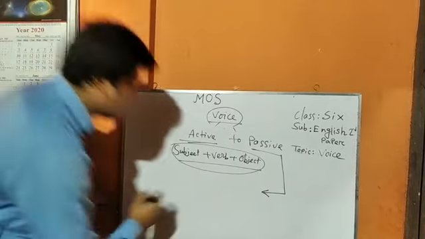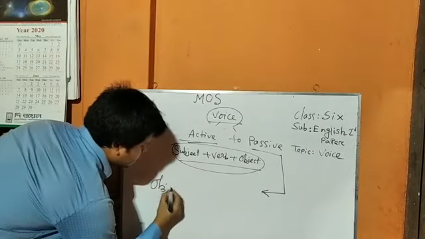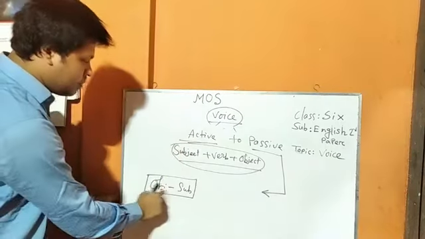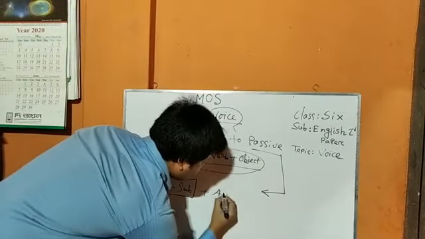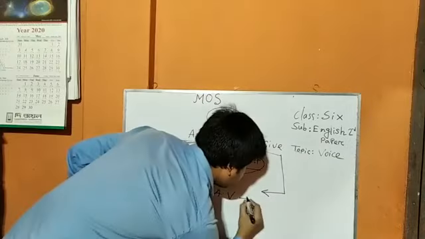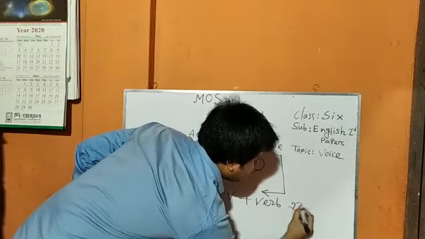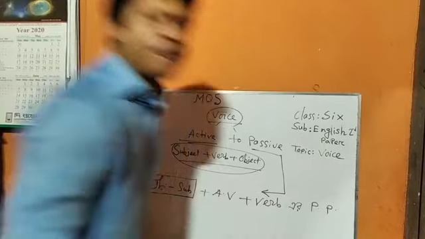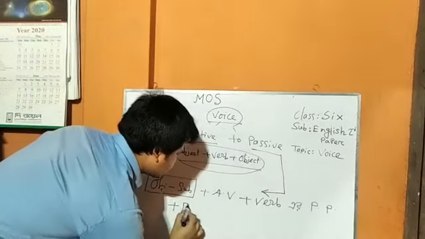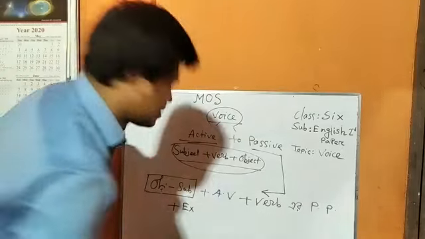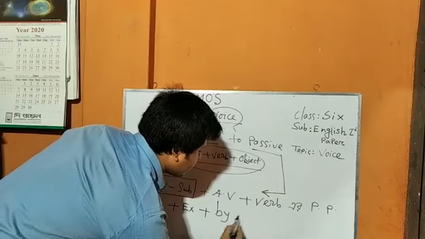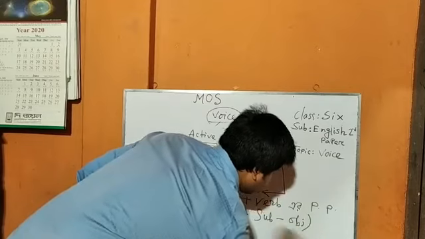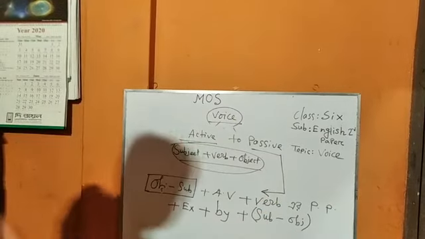The structure of passive voice is: object will be subject, plus auxiliary verb, plus the past participle form of the verb, plus extra information if you find it in a sentence, plus by, plus the objective form of the subject.